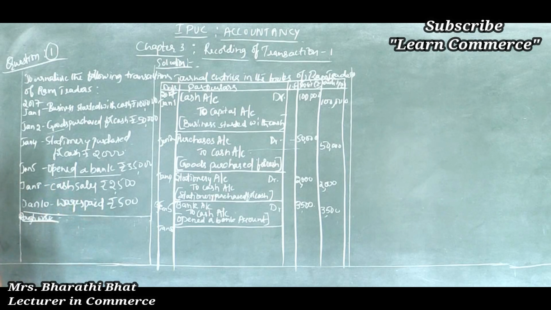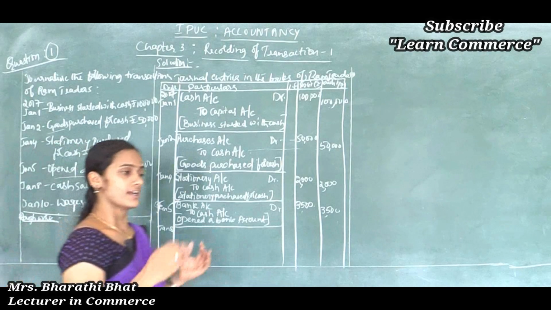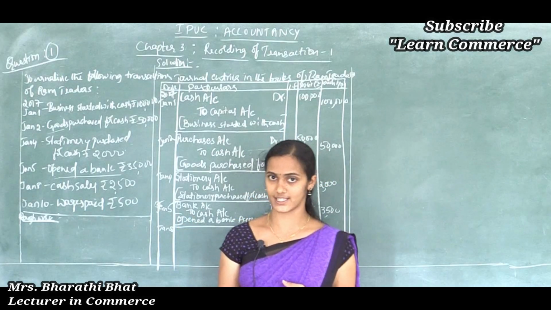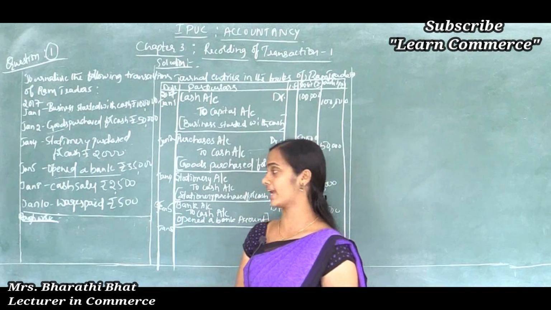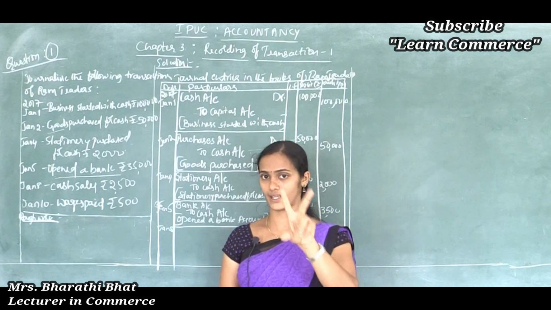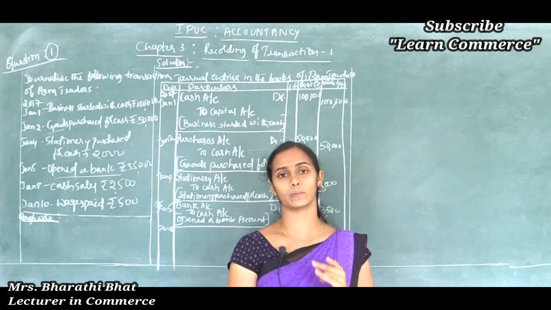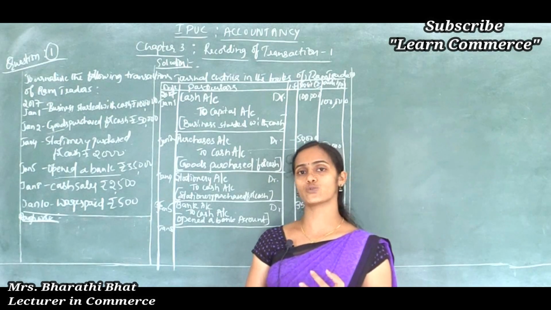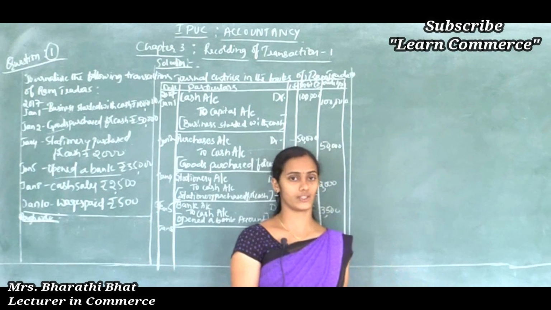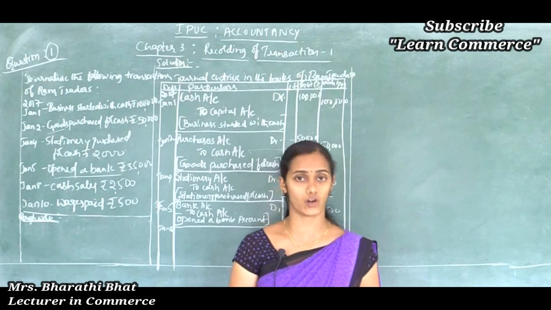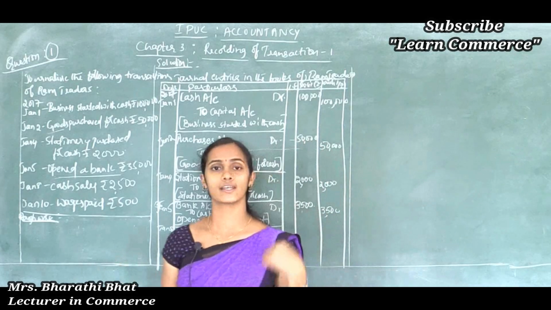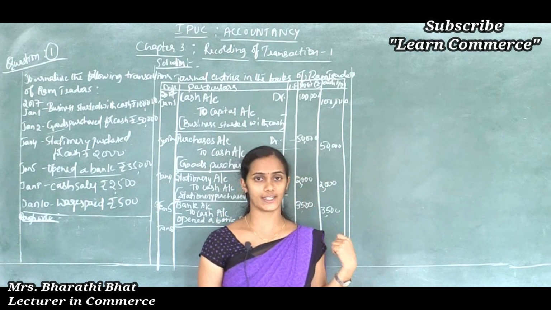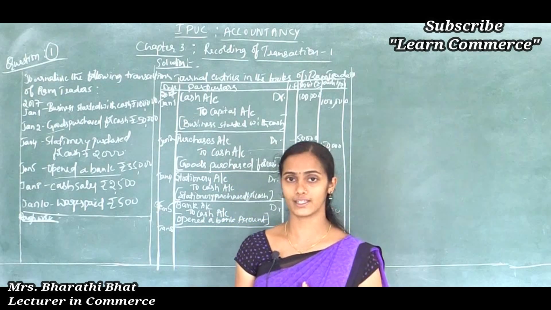Cash sales. Cash sales means Ram Traders sold goods on cash basis. We know the two bases of transaction, that is cash basis and credit basis. Credit means in the near future we can receive that amount, meaning the amount is not yet received. But cash means when selling activities are taken up by the organization, immediately they receive some cash from the customer.